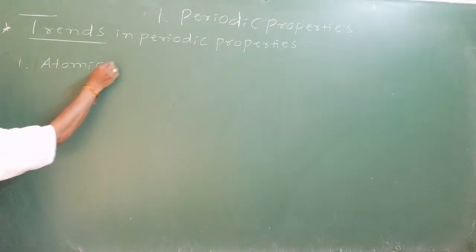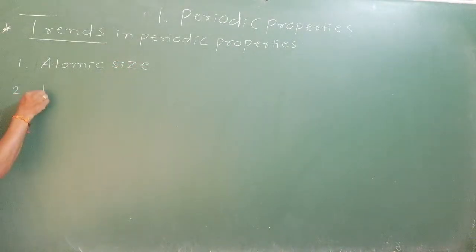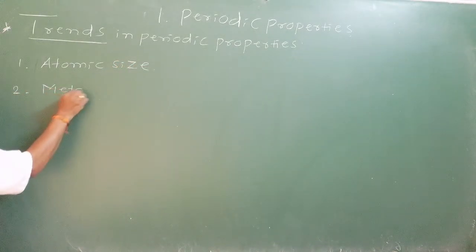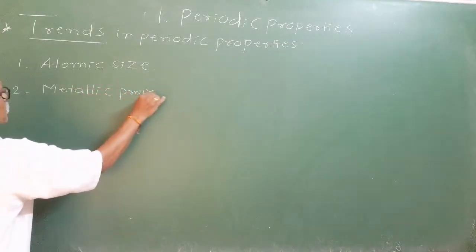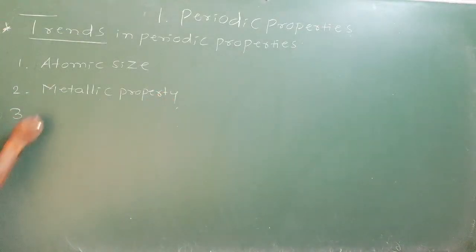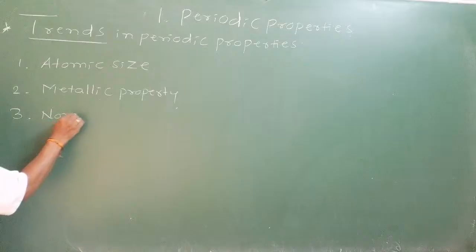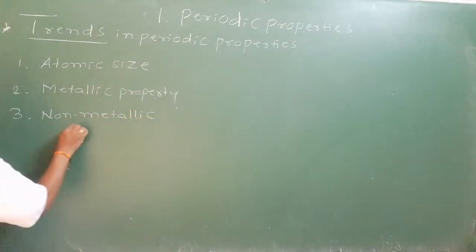We started learning atomic size already. Second periodic property is metallic property. And the third periodic property is non-metallic property.